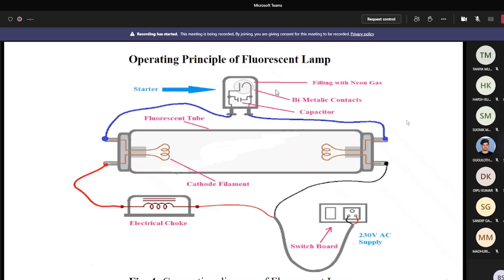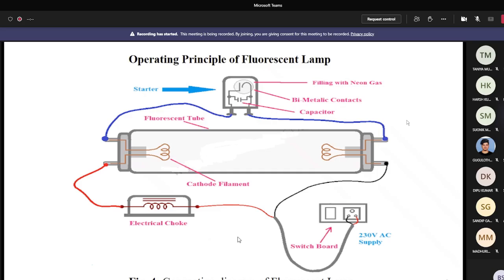Sir, now I can ask a question: what is the difference between choke and fuse? Okay, listen to me. First just understand the electrical choke, then I will come to the point of fuse. The electrical choke is used for producing the high voltage across the fluorescent lamp. Number two, it can maintain the minimum current through the fluorescent lamp, or it can reduce a very high current.